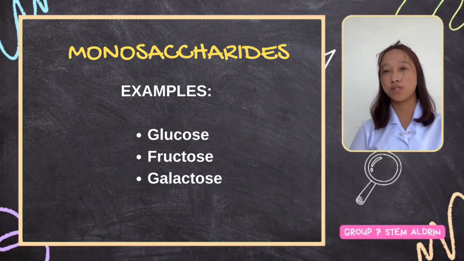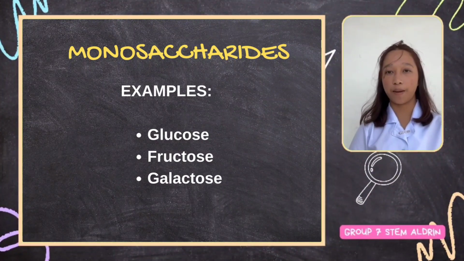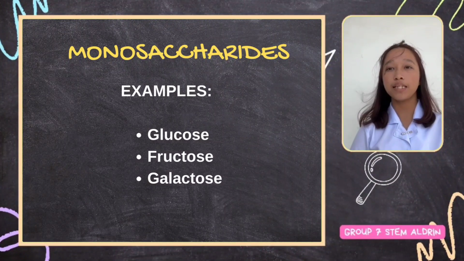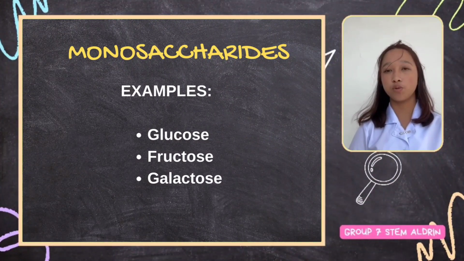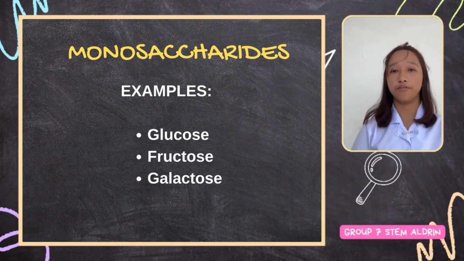Next is fructose. Fructose is another hexose sugar and is commonly found in fruits and honey. It has the same chemical formula as glucose but has a different structural arrangement. Fructose is often used as a sweetener in the food industry and is metabolized in the liver.